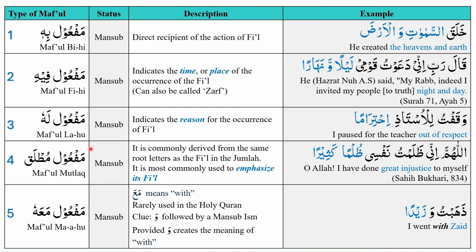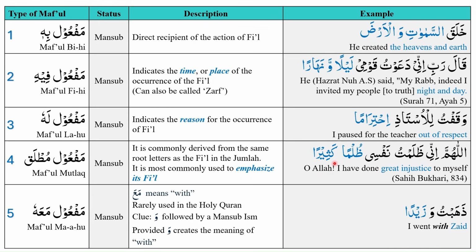Our fourth maf'ul was maf'ul mutlaq. It is commonly derived from the same root letters as the fi'il in the jumla, and maf'ul mutlaq is most commonly used to emphasize its fi'il. And we use the example of the hadith of Prophet Muhammad, peace be upon him, where we saw the use of zulman kathiran. O Allah, I have done great injustice to myself. Here, the use of maf'ul mutlaq is emphasizing the fi'il. Zulman has the same root letters as the root letters of the fi'il in the jumla, and zulman kathiran is